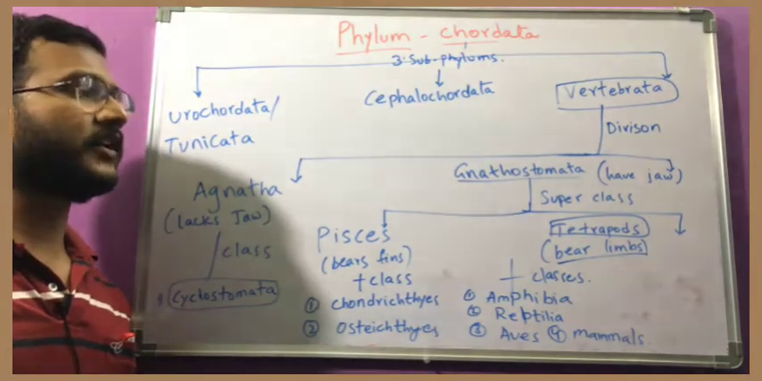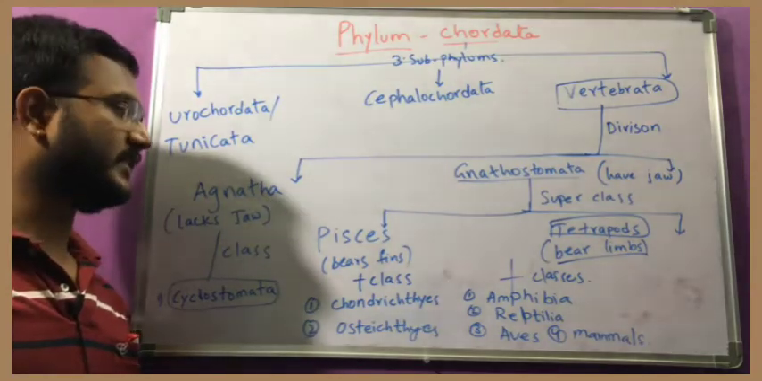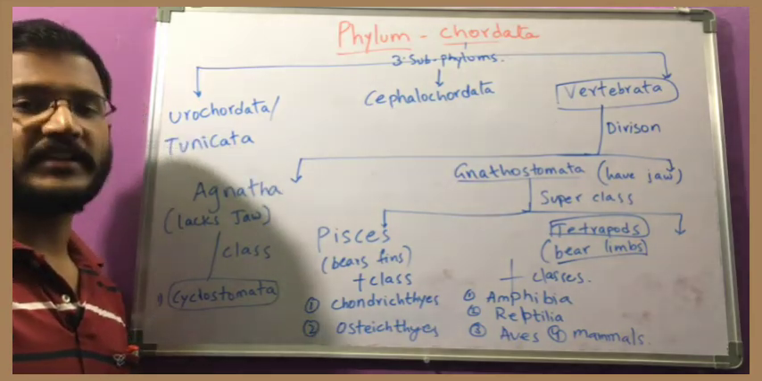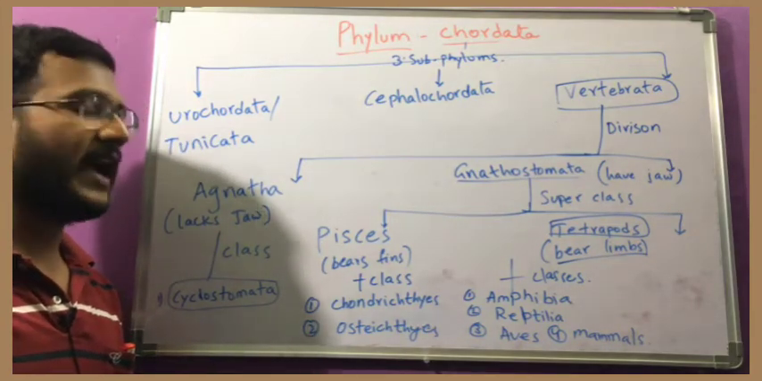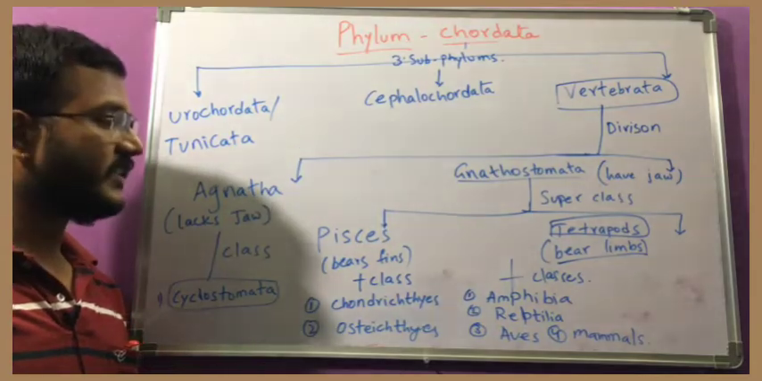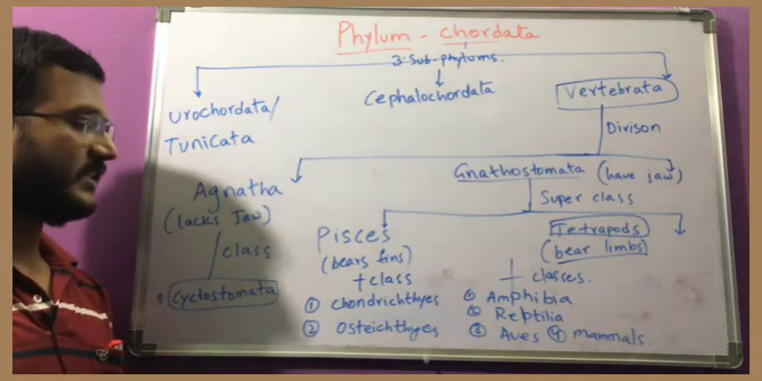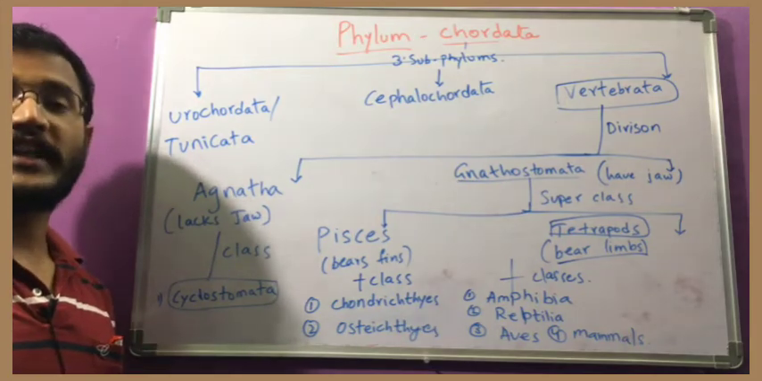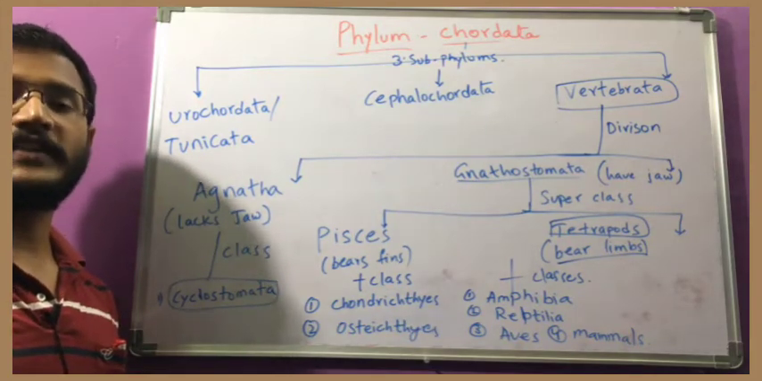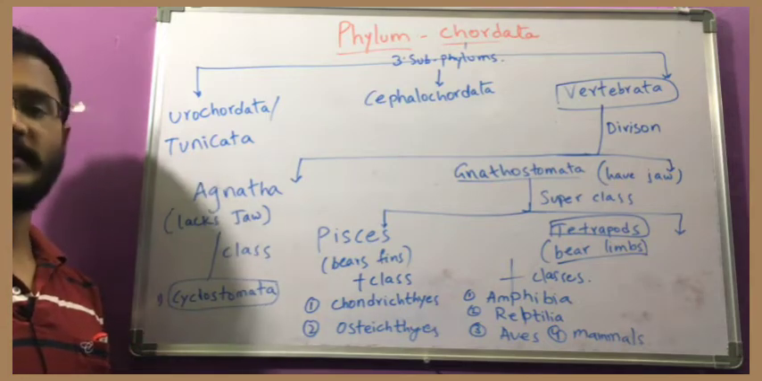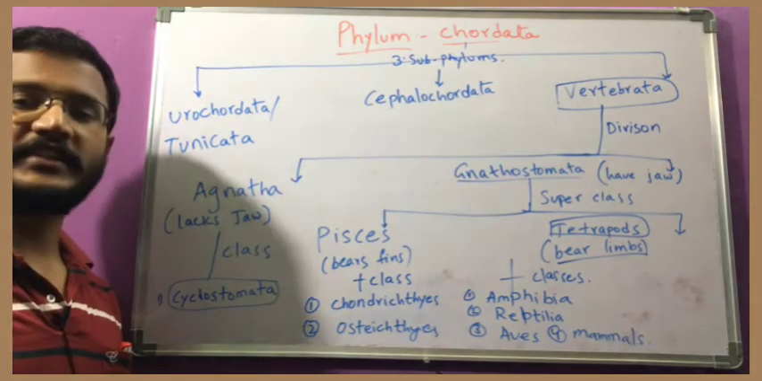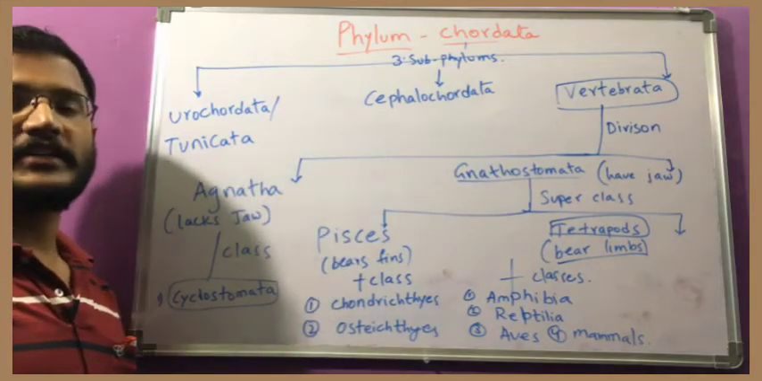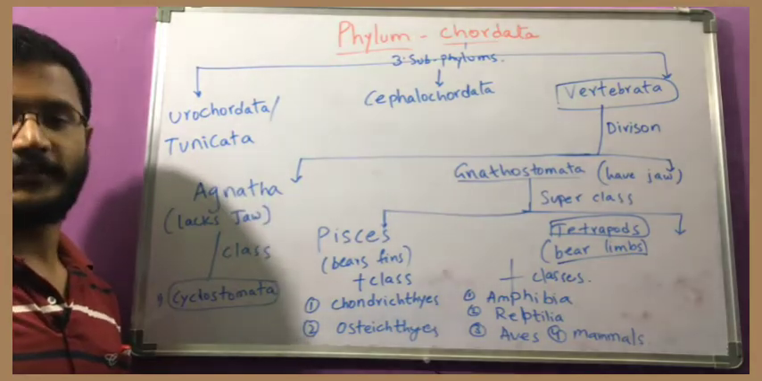And these divisions are again divided into superclasses. What are those? Gnathostomata is divided into a superclass, that is Pisces. That means fishes which are having fins. And the fishes are also divided into 2 classes. Those are Chondrichthyes and Osteichthyes. We will see what Chondrichthyes is, what the examples are, and what the basic features of those organisms in the class Chondrichthyes are. And likewise for Osteichthyes.